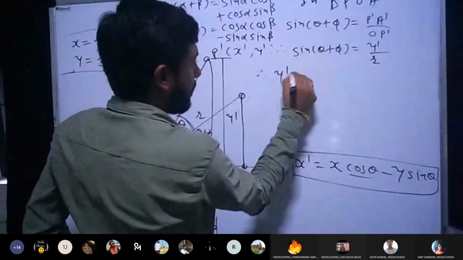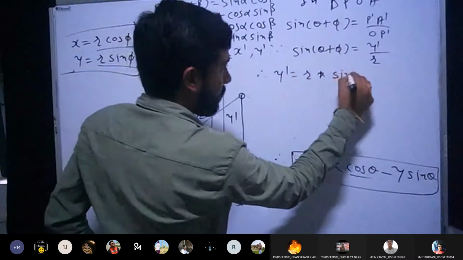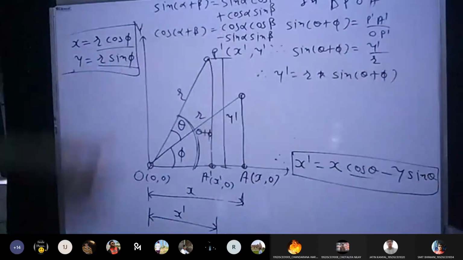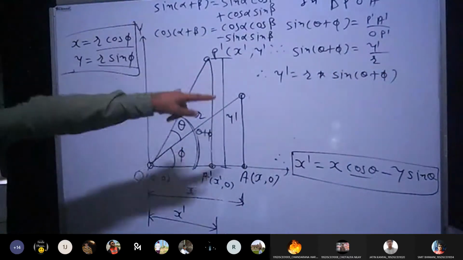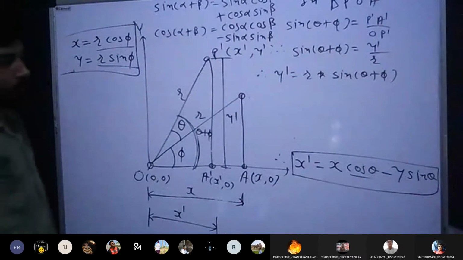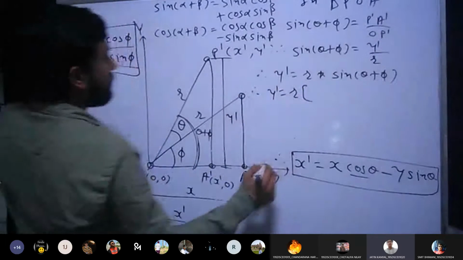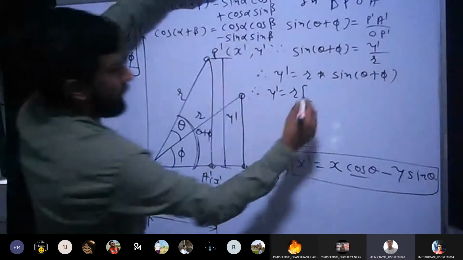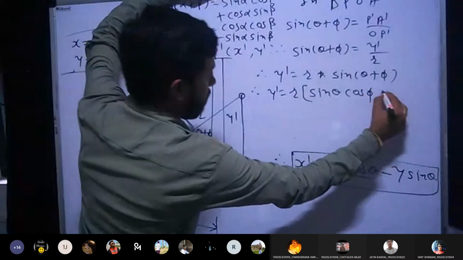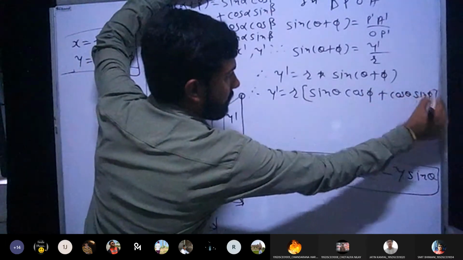If I find the value of y dash, then R will be in the multiplication form, so R into sin theta plus phi. Now based on this formula, can you expand sin theta plus phi? Sin theta cos phi plus cos theta sin phi.